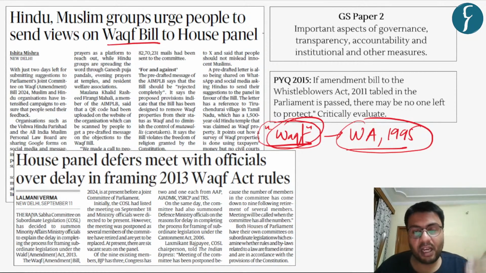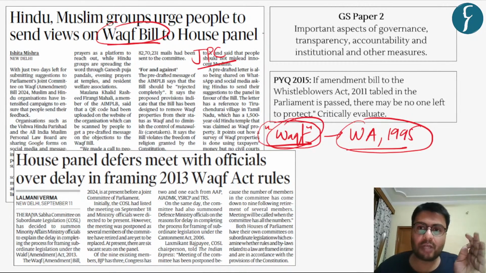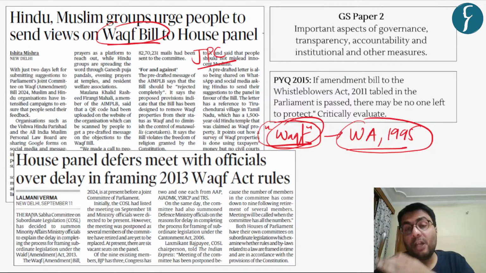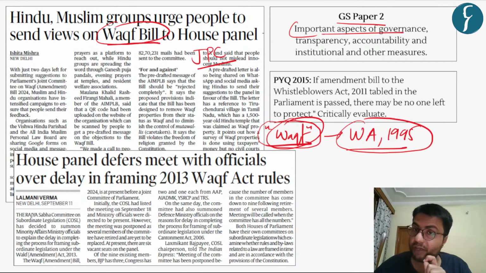Now, recently, the government brought a Waqf Amendment Bill. However, because of various issues, this bill was referred to a joint parliamentary committee. This news article becomes important because any bill brought to regulate or administer properties is important from the GS paper perspective, because the syllabus highlights important aspects of governance as well as the need to ensure transparency, accountability, as well as other institutional measures.